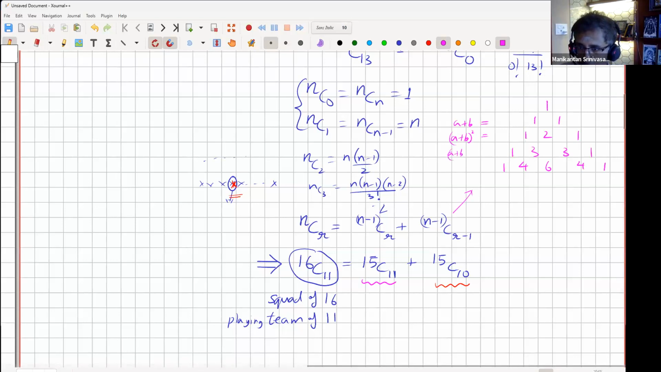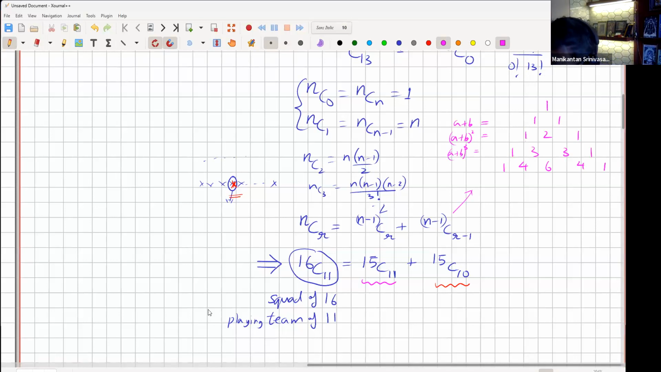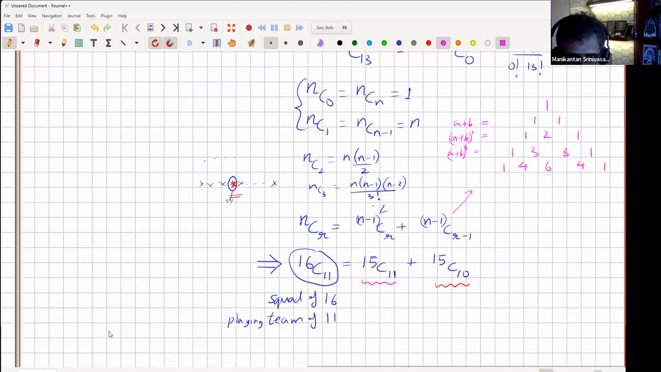If it's a plus b whole cubed, it's just 1 second. I have something on my desk. I'll just have to wipe it.